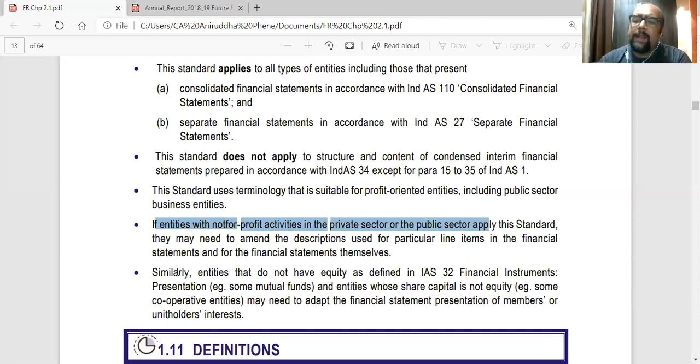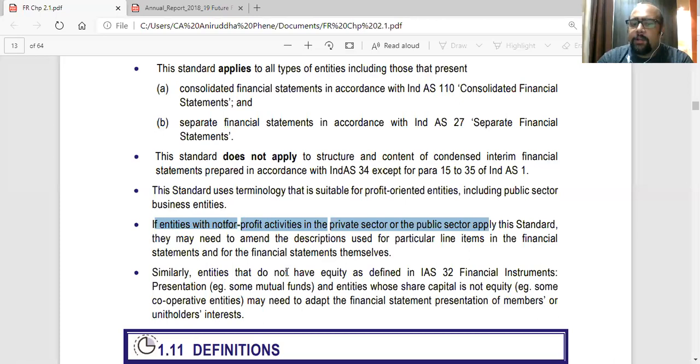Then some entities like mutual funds, we have already discussed that in law. Some entities like mutual funds or some cooperative entities might not have share capital. Mutual funds generally don't have share capital. So in that, instead of share capital, we might write members' interest or unit holders' interest. Unit holder is the mutual fund investors' interest in the fund.